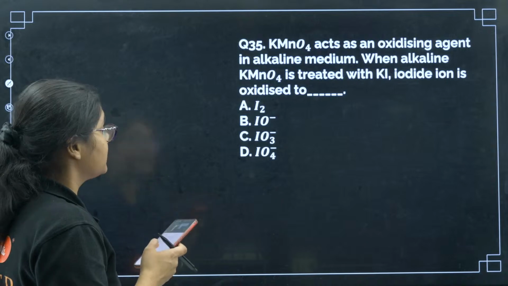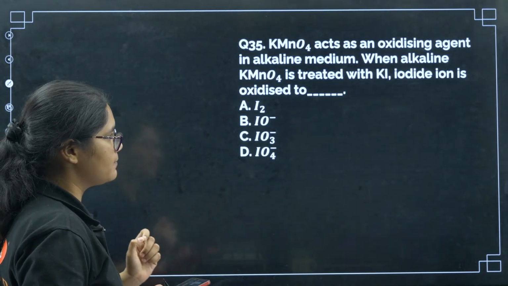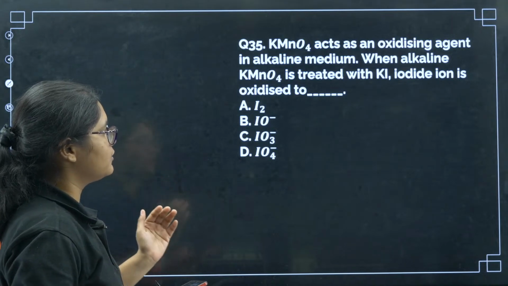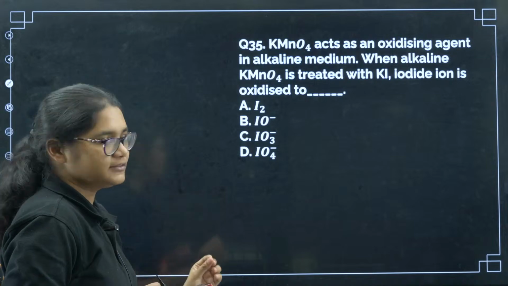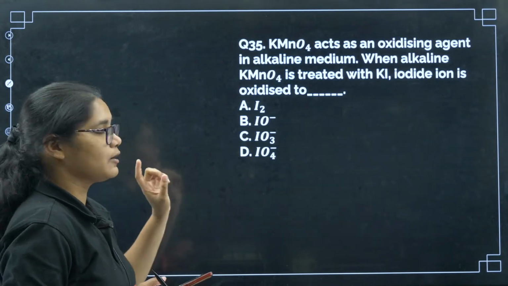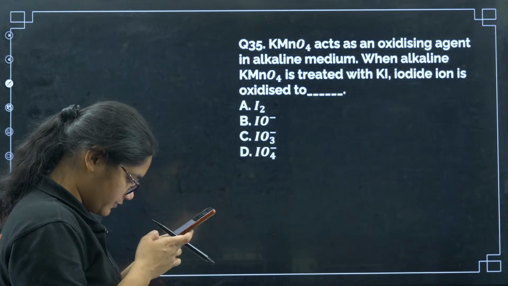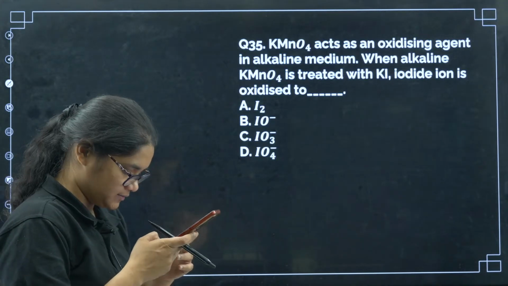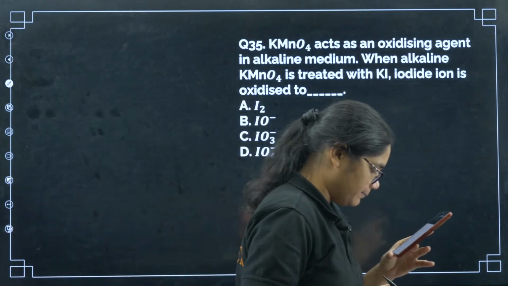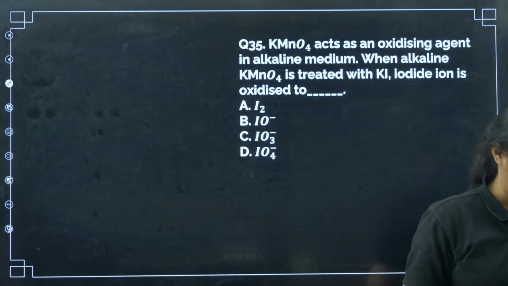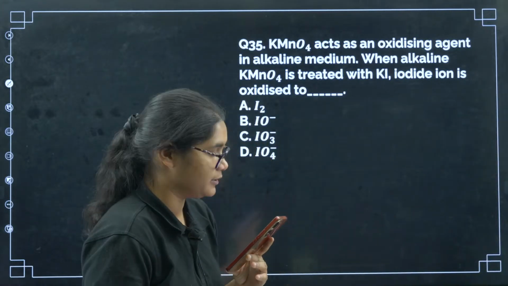Next, question number 35. KMnO4 acts as an oxidizing agent in alkaline medium. When alkaline KMnO4 is treated with KI, iodide ion is oxidized to what? I have already discussed this question. Now everybody should be giving the correct answer. Question 34, Varija, Varshu, Kiran. Yes, all of you have given correct answer. Varija, seeing you after a long time. Some of the classes you were not there in the middle. Okay, so if you see, I think everybody should be able to answer.